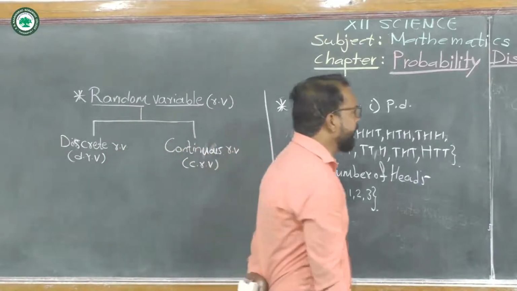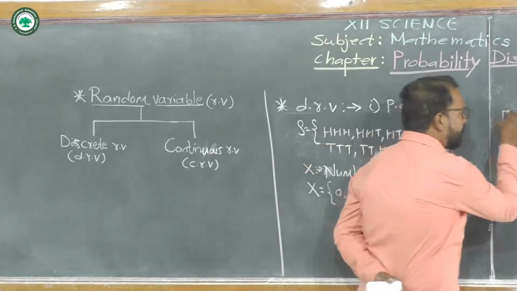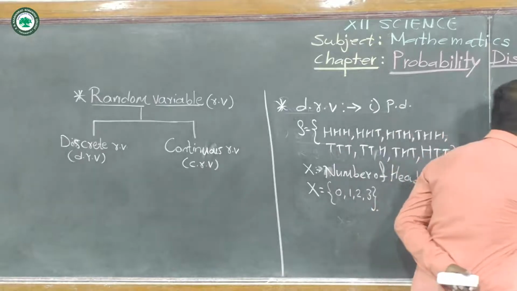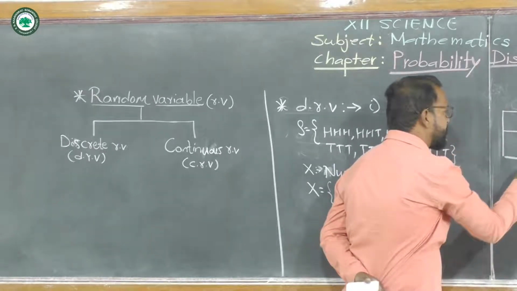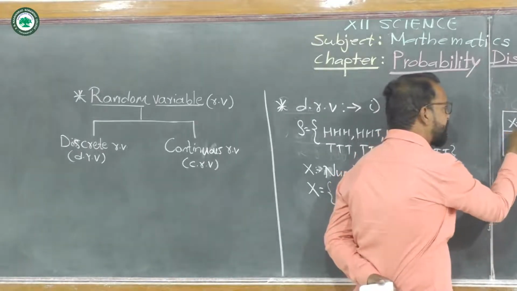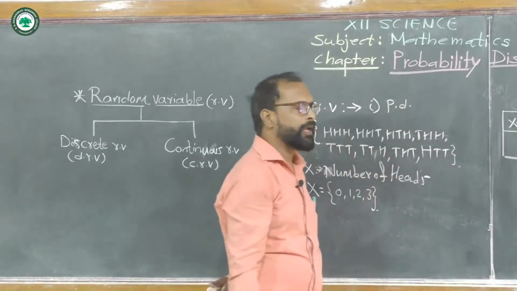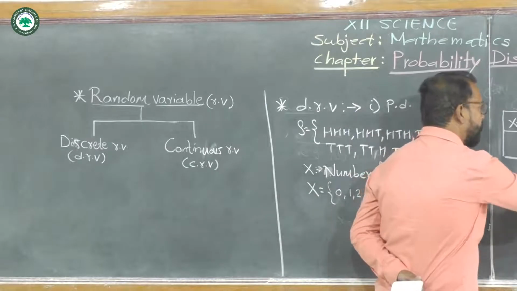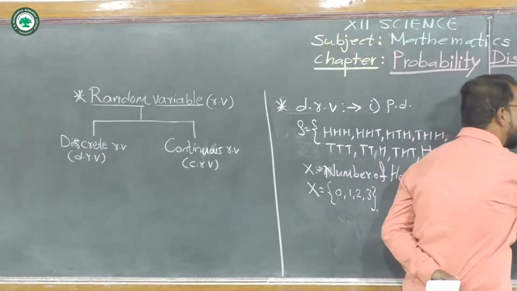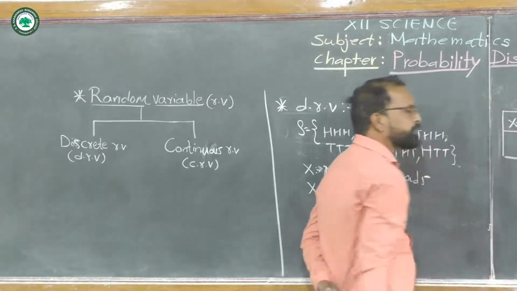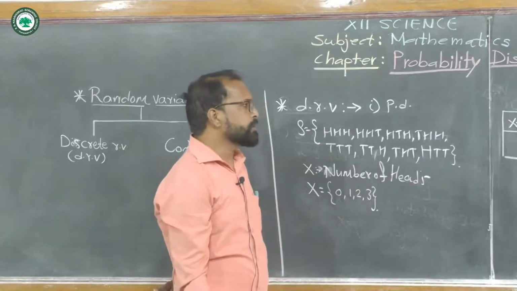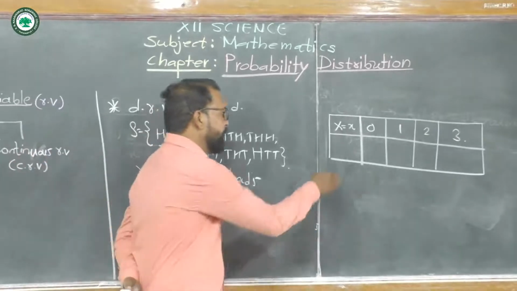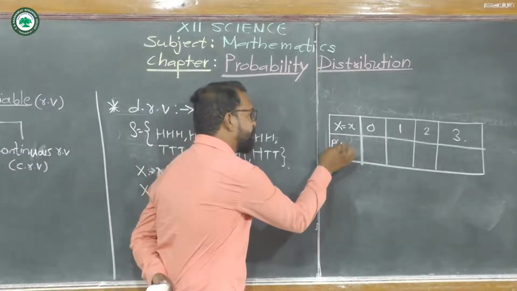Now we prepare a table which shows the values of x, the values that the random variable x takes: 0, 1, 2 and 3. Here we write the corresponding probabilities.